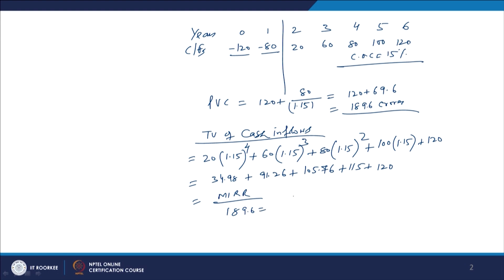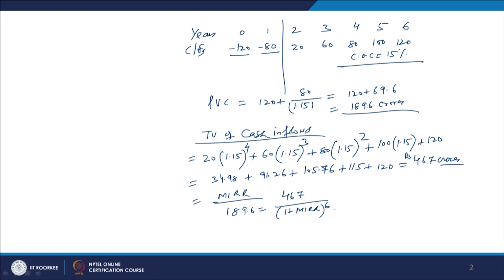And that is equal to how much? If you total it up, this becomes 467 crores, rupees 467 crores. So, this is the present value of the cost, and this amount is 467 crores divided by 1 plus MIRR power n, the number of years, which is 6. So, the total number of years are 6.